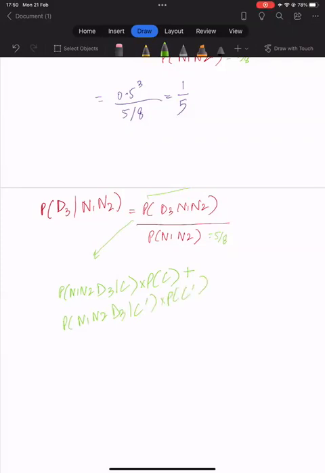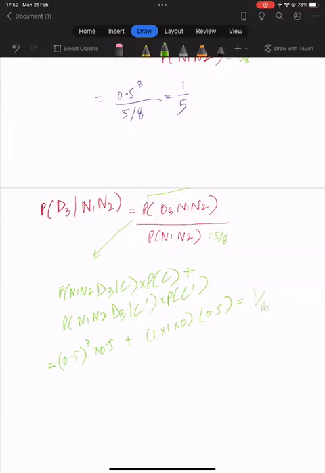So this comes out to be 0.5 cube into 0.5, plus 1 into 1 into 0 into 0.5. And this I'll explain in a minute. I'm just calculating first and then I'll tell you how we got here. It should come out to be 1/16.